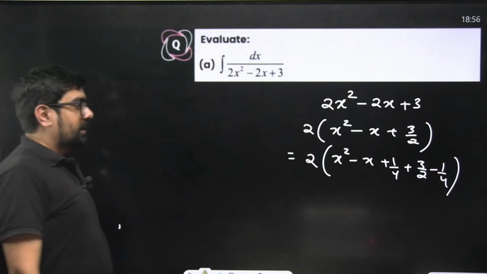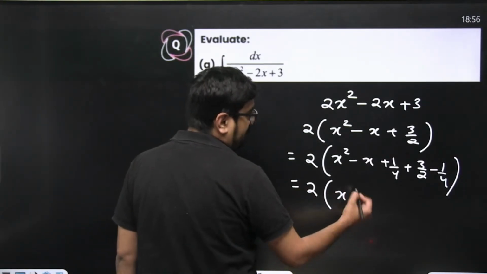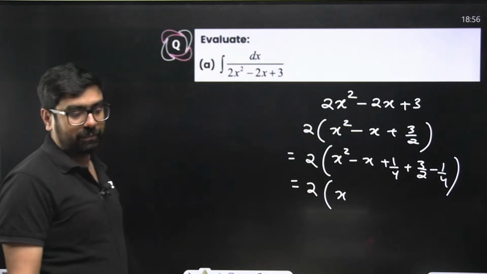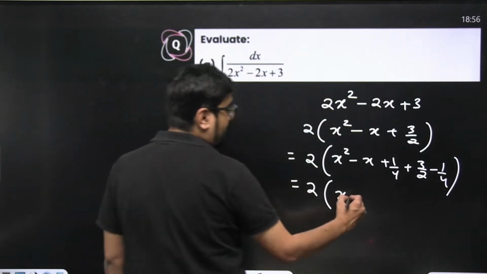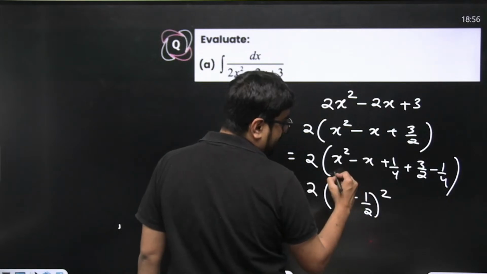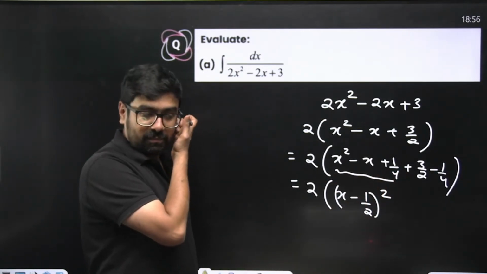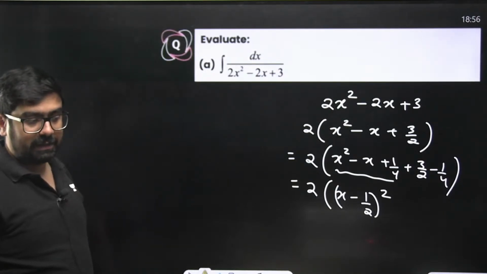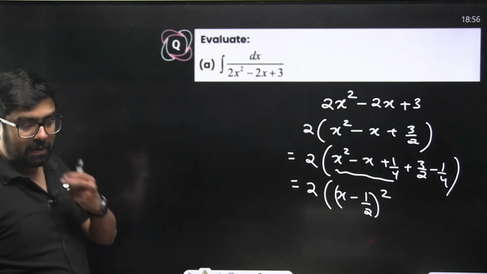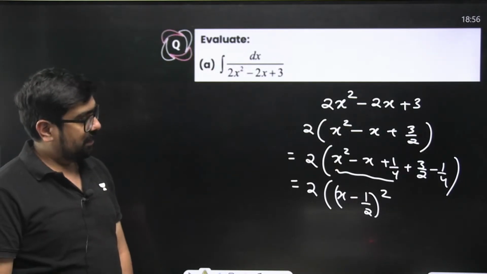Now 2 into, what will this become? x minus 1 by 2 whole square. This entire thing is giving you x minus 1 by 2 whole square, correct? And what is the remaining part becoming? 3 by 2 minus 1 by 4. 3 minus 2.